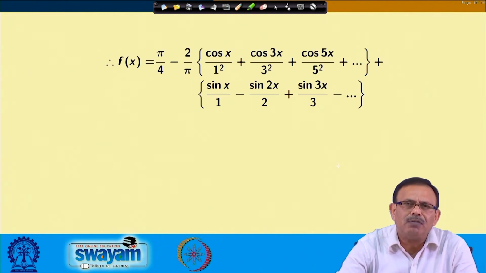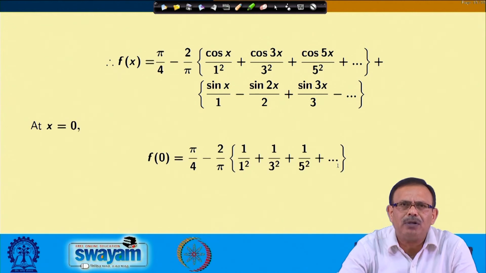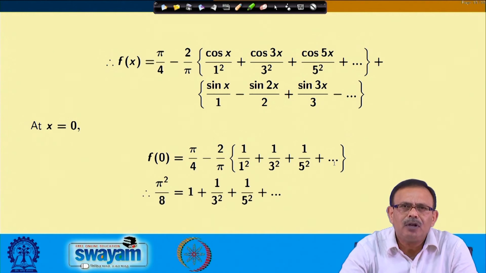So that I can write down the series once I know the a naught, a n and b n values. Once I obtain these values, at x equals 0, f of 0 will be equal to this value. Your sin terms will vanish, cos terms will be 1. So pi by 4 minus 2 by pi into 1 by 1 square plus 1 by 3 square, like that way it will go. So that you can say that pi square by 8 equals 1 plus 1 by 3 square plus 1 by 5 square, like this way.